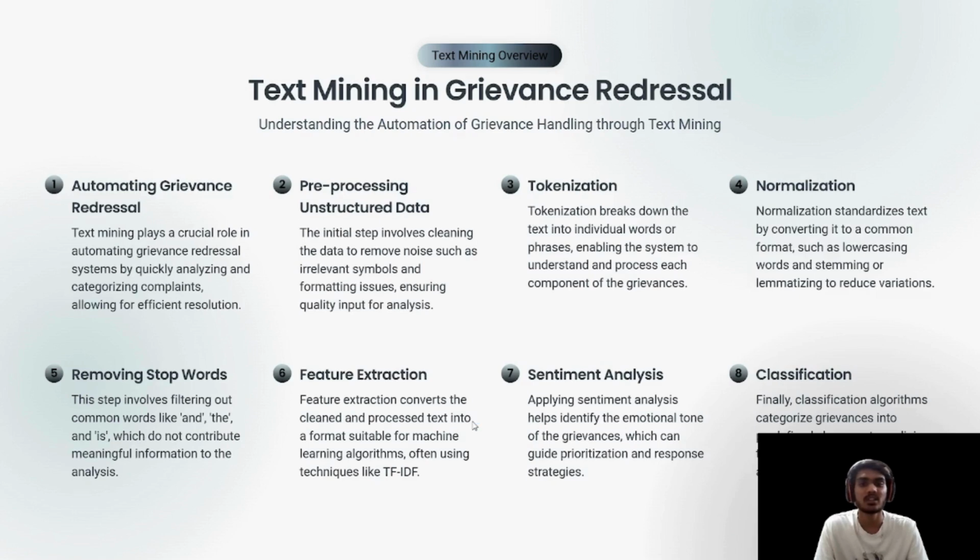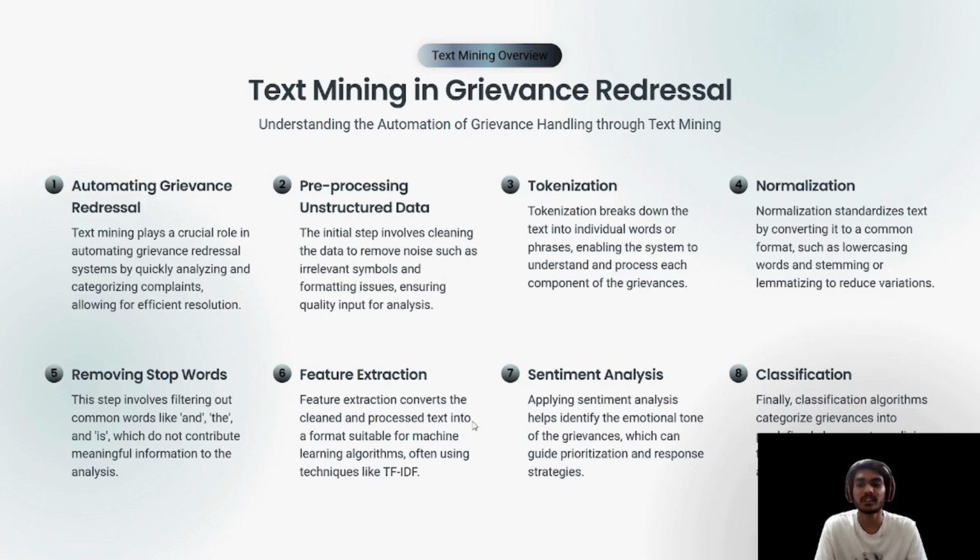The initial step involves cleaning the data to remove noise such as irrelevant symbols and formatting issues, ensuring quality input for analysis. Tokenization. Tokenization breaks down the text into individual words or phrases, enabling the system to understand and process each component of grievances. Normalization. Normalization standardizes text by converting it into a common format, such as lowercasing words and stemming or lemmatizing to reduce variations.